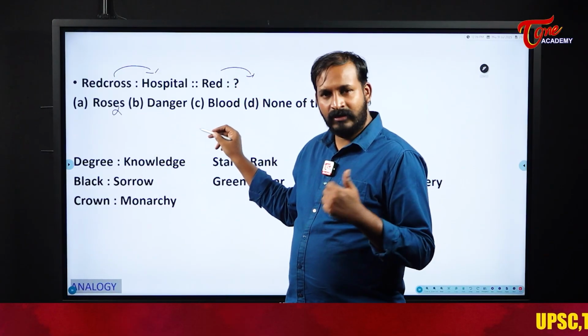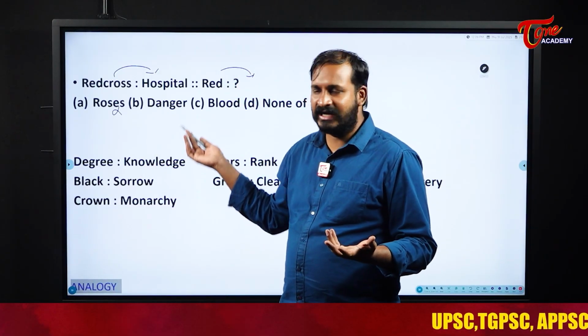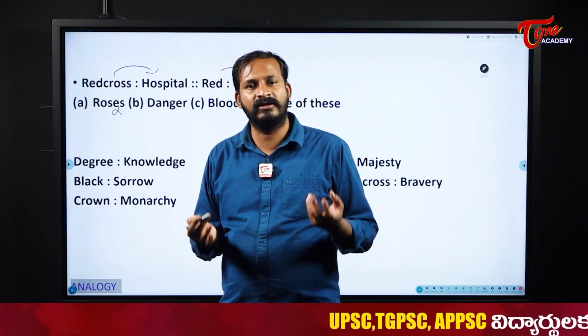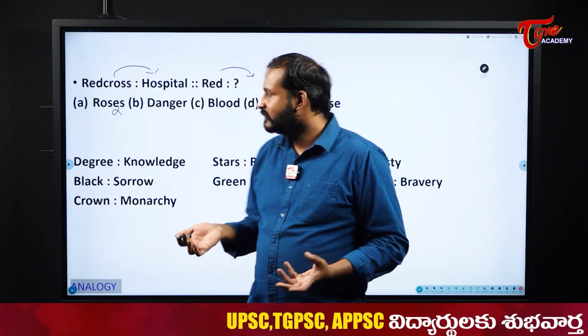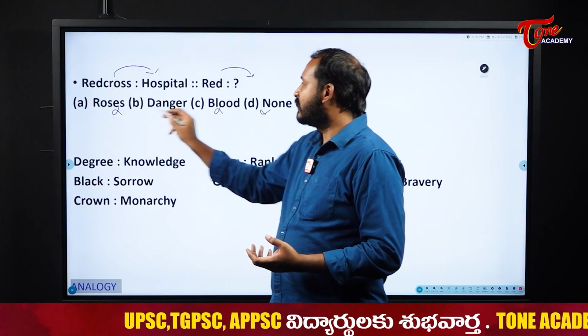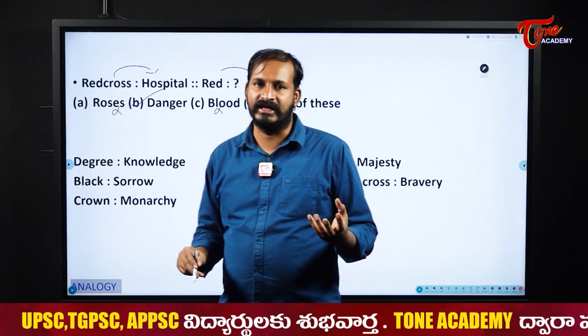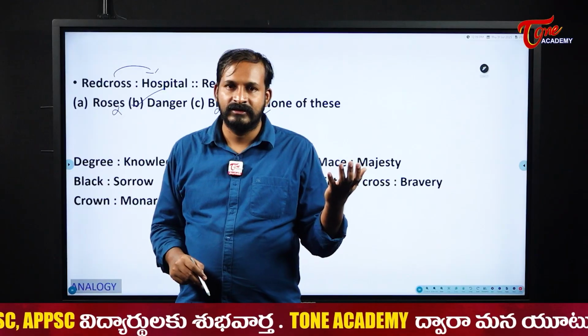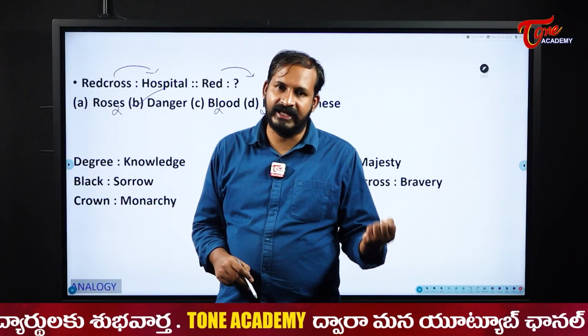Danger, blood. Blood will be like that. If you consider blood, it is red in color, and some roses are also red in color, right? So usually the red color indicates danger. Red flag, right? So that indicates danger.